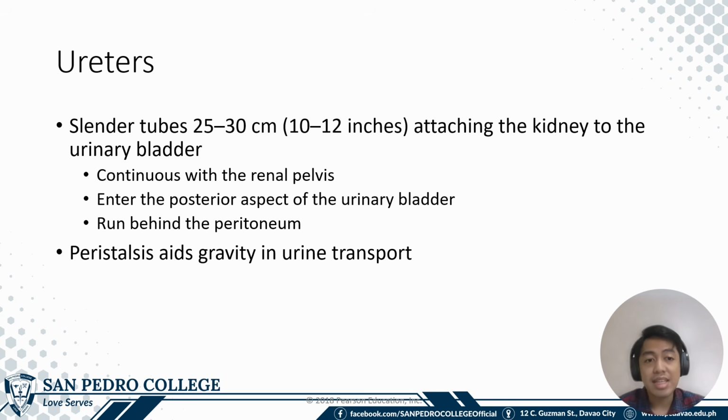Now that's for the kidneys. For the ureters, the next organ of the urinary tract, these are slender tubes that are 25 to 30 cm long, attached to the kidney to the urinary bladder. So the ureters are continuous with the renal pelvis, and they enter the posterior aspect of the urinary bladder behind the peritoneum. Peristalsis also aids in the movement of the urine through the ureter aside from gravity.